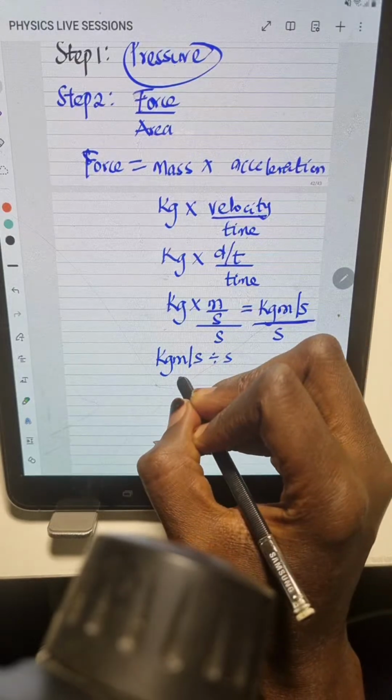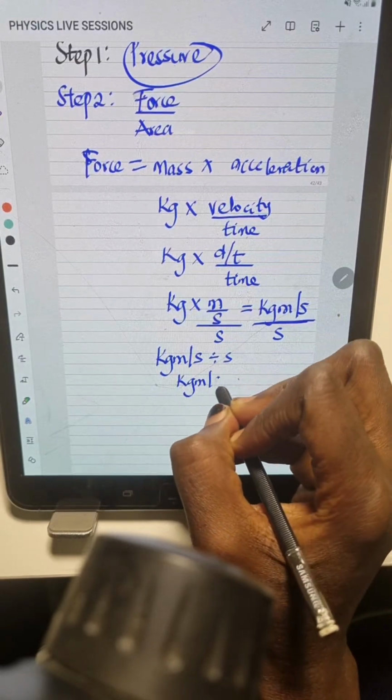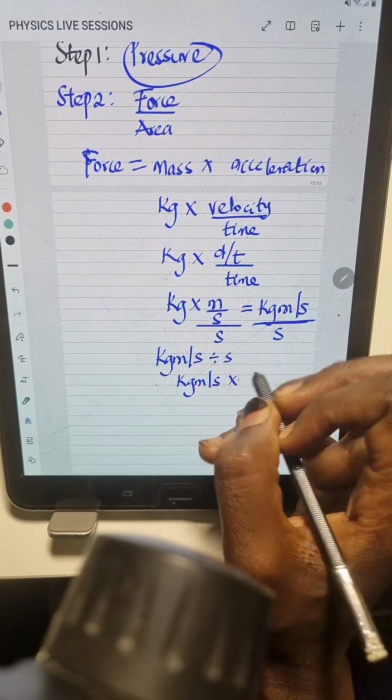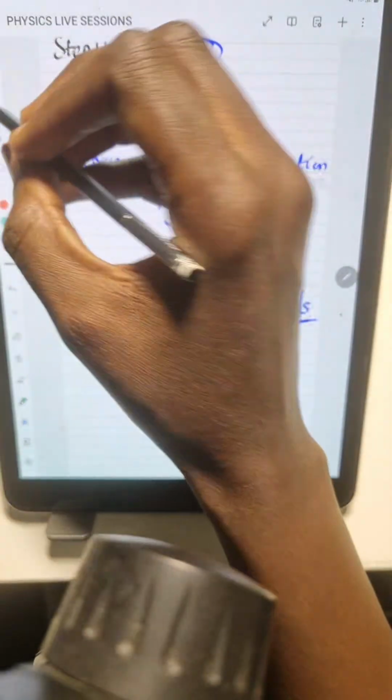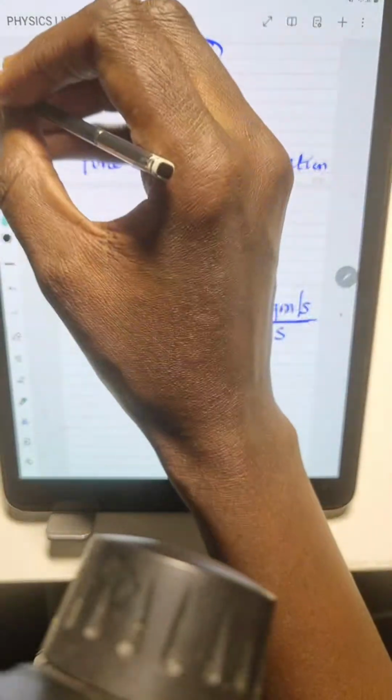So this can also be written as what? Kilogram meter / seconds. Division returns to multiplication. And what happens to this? This becomes what? Okay, let's write it this way. It's easier this way.